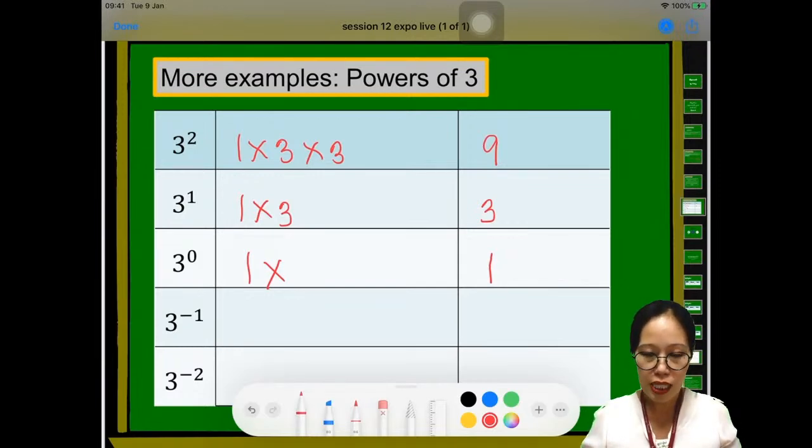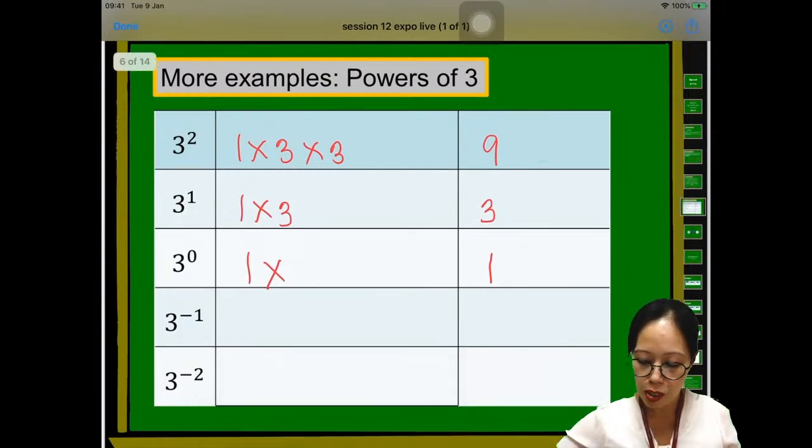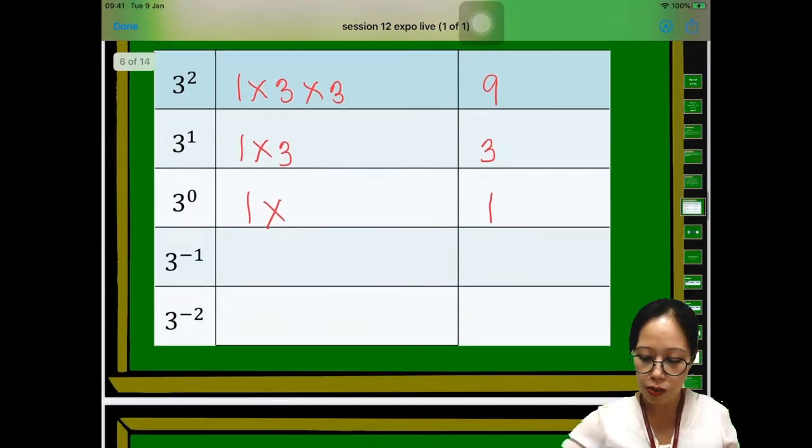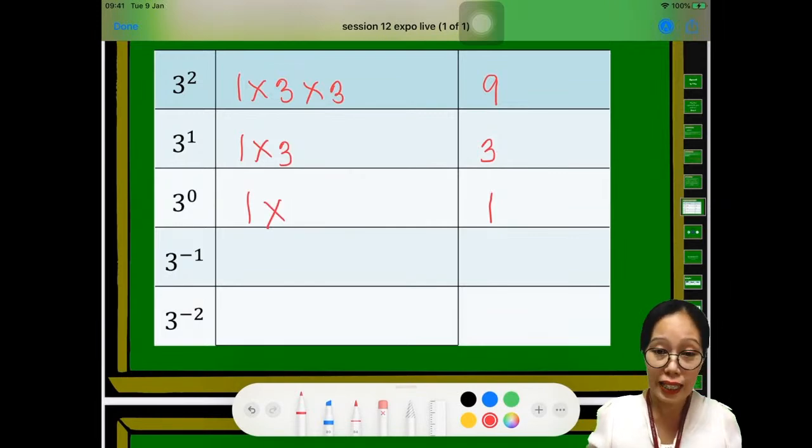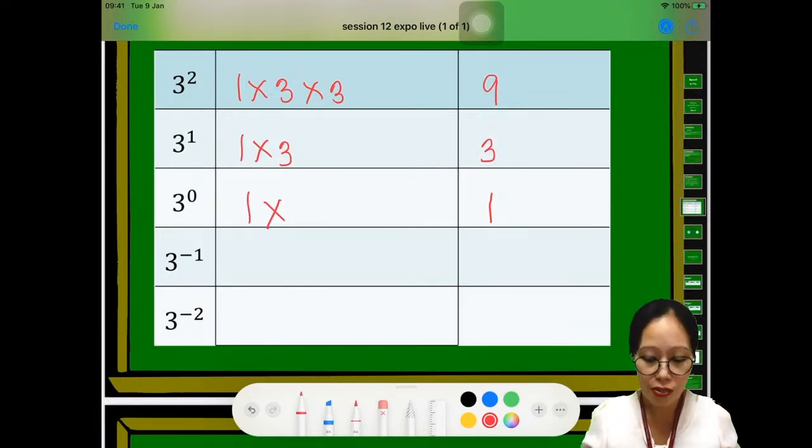Now, let's proceed to the negative exponent here. Let's see how it goes, right? Okay, let's take our time. So since it is negative, a while ago we said we're going to divide.